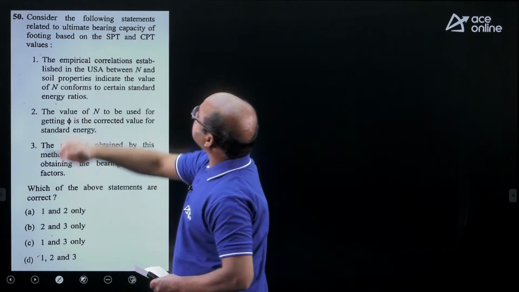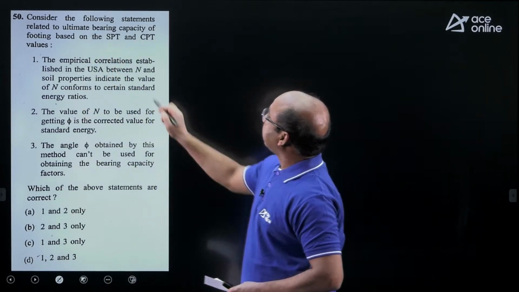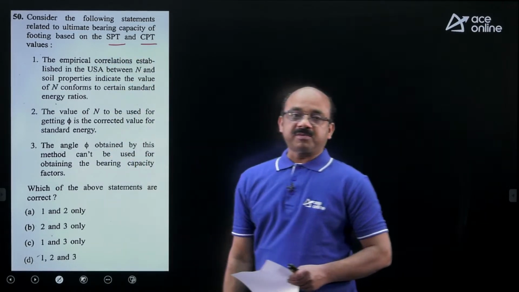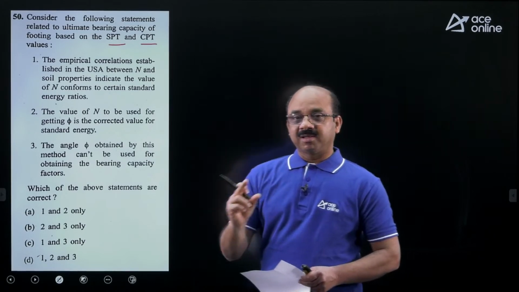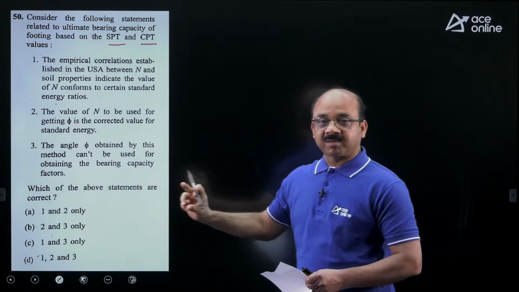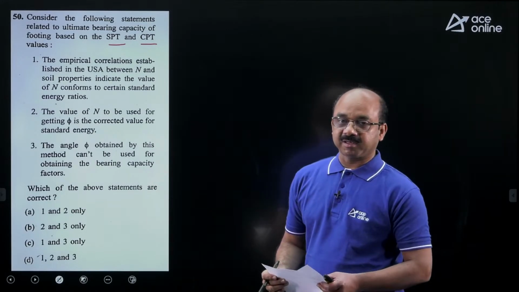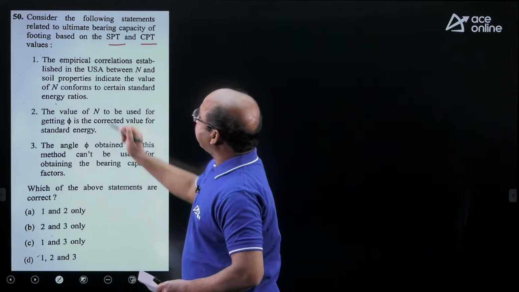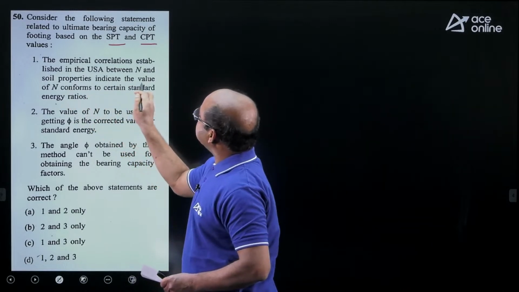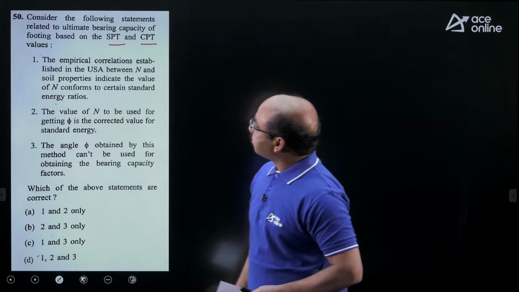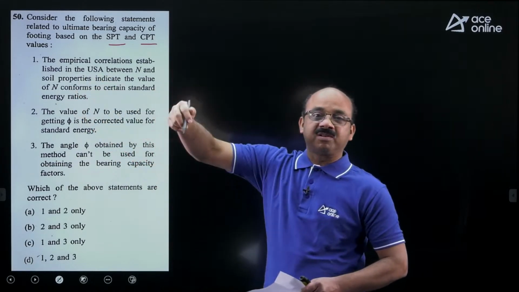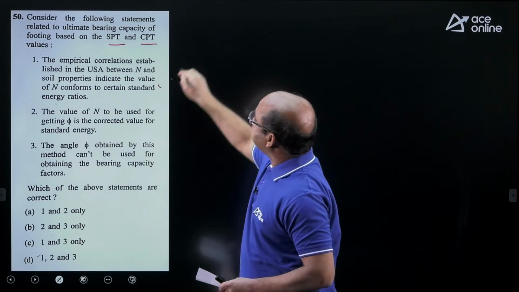Consider the following statements regarding the ultimate bearing capacity of the footing based on the SPT, standard penetration test, and the cone penetration test. This question may demand some understanding of the subject. Compared to other questions, this is somewhat tricky, relatively. What it says: the empirical correlations between the N and the properties of the soil indicate that the value of N conforms to certain standard energy ratios. Yes, energy ratios, but the efficiency of the hammer you are using for the SPT test. So this is a correct statement.